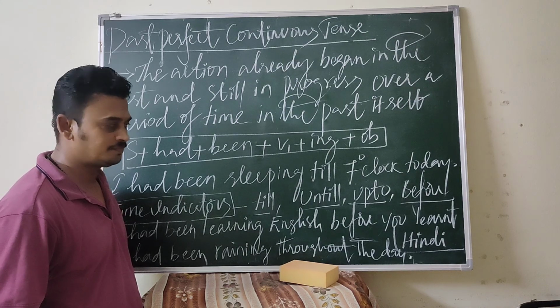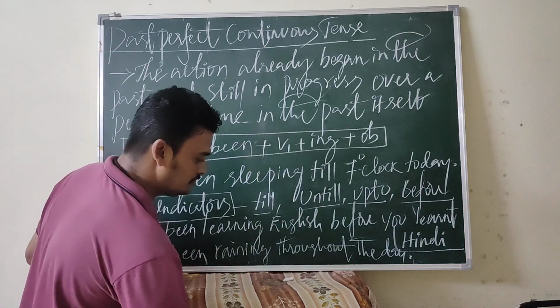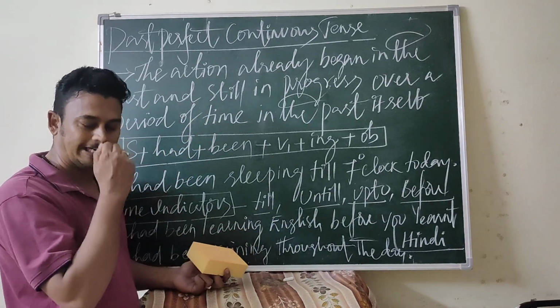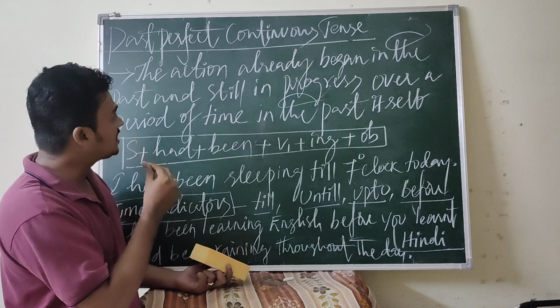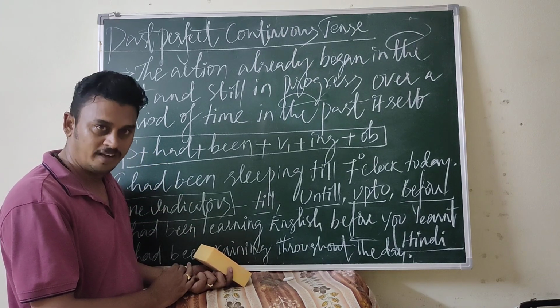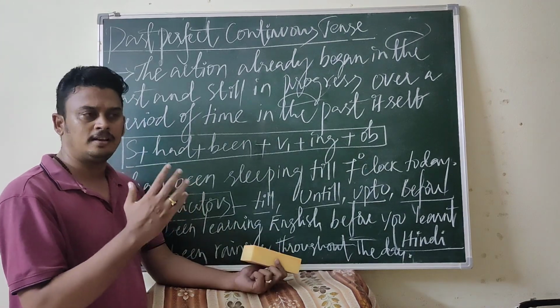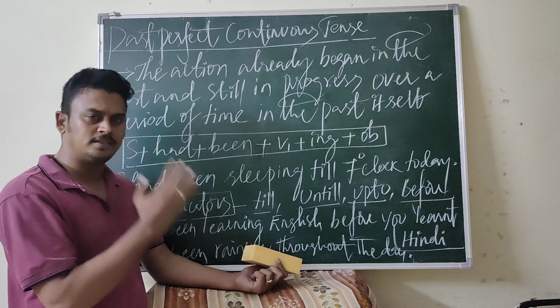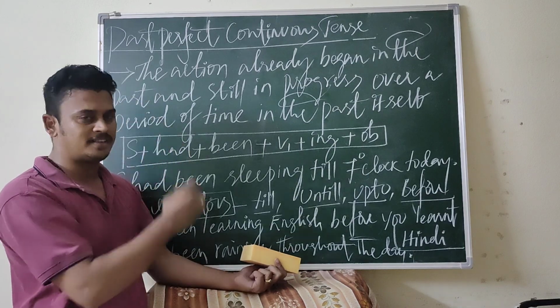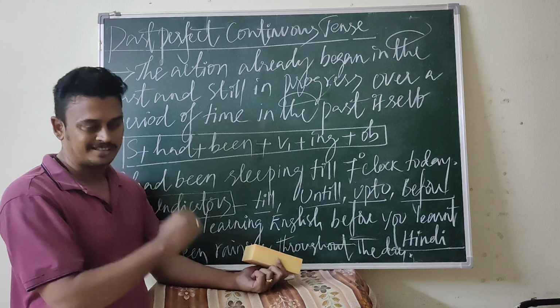This is Niranjan. So, in this class, we would like to discuss a brief introduction about the past perfect continuous tense. As we see in all tenses, especially the perfect tenses, they are related to both actions.